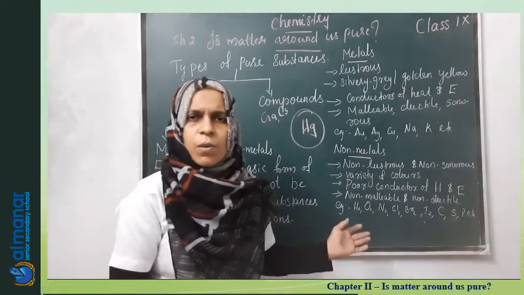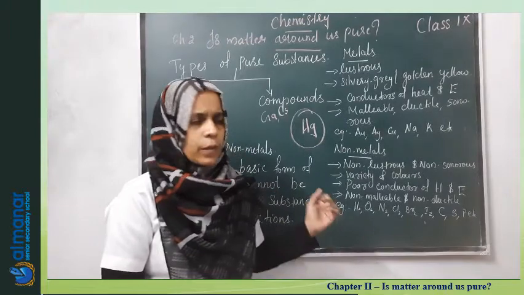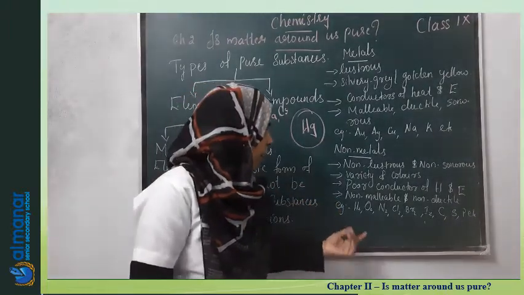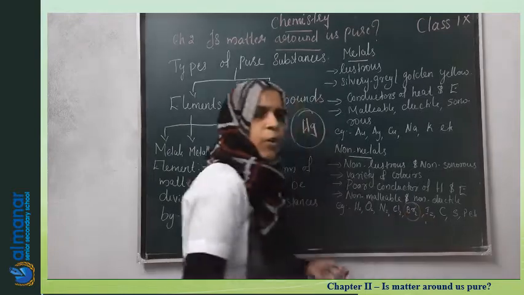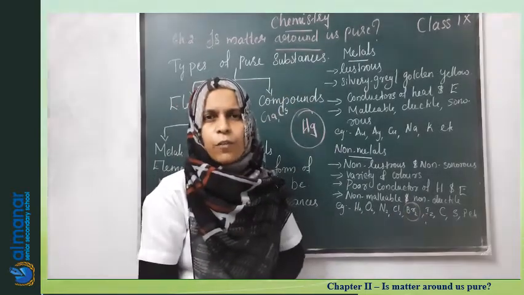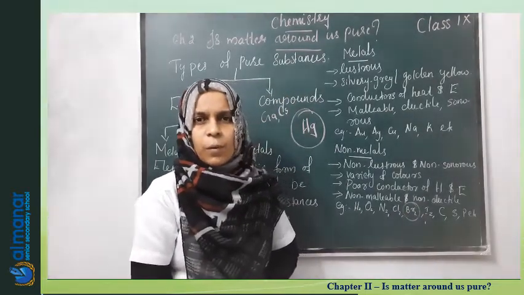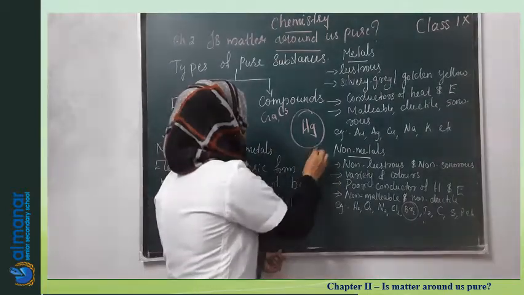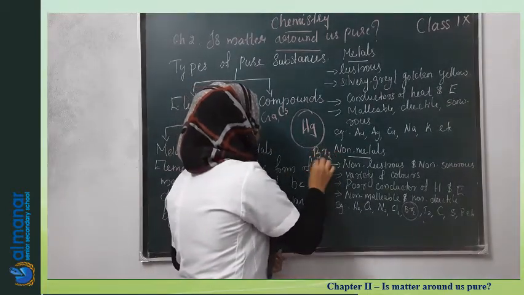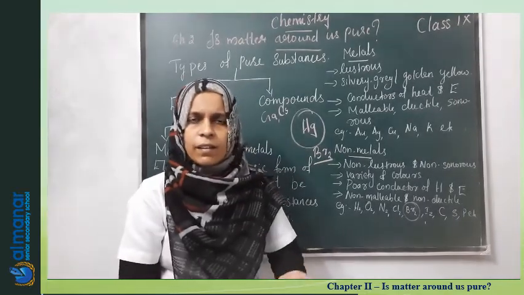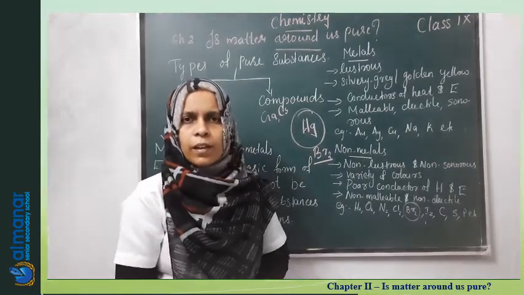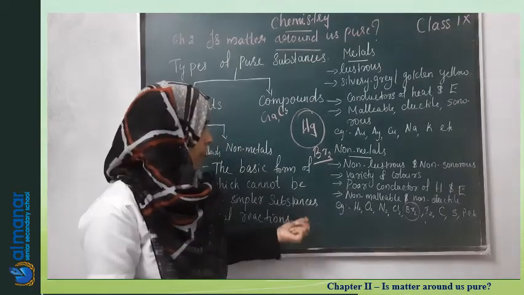And the examples also we have seen. Okay. Then here also one general question is there. That is the only non-metal which is existing in the liquid form. What is the answer? Bromine. The only non-metal which is existing in the liquid form is bromine. Bromine is stored in the lab as a liquid only. Liquid bromine you can see in the laboratory.